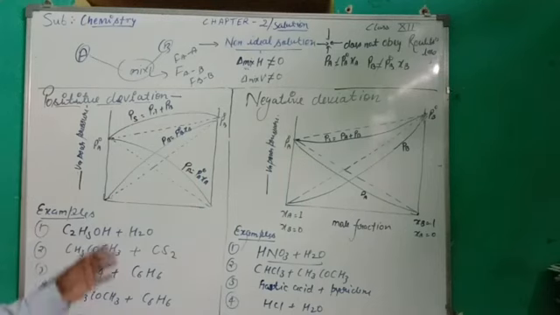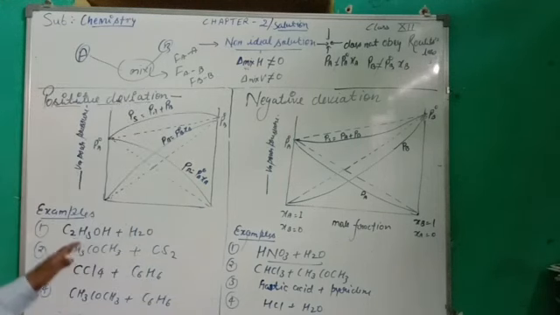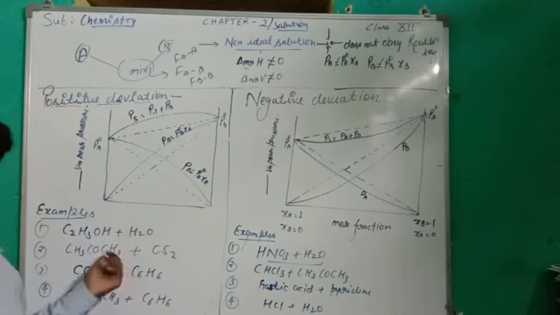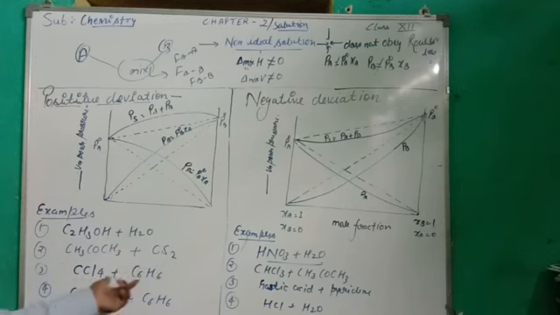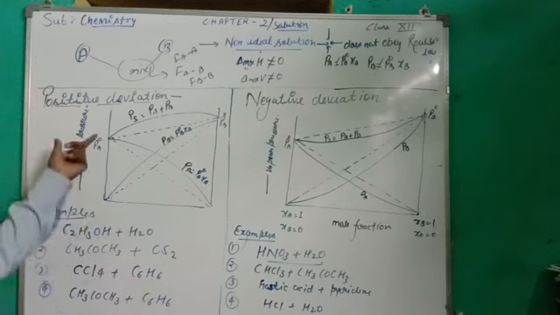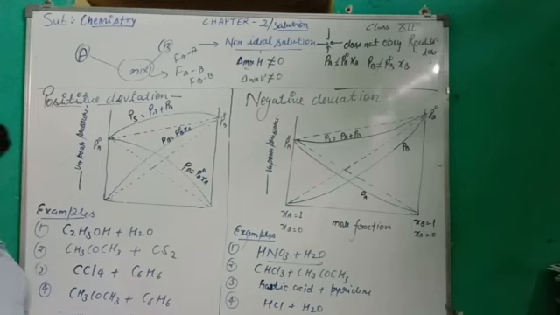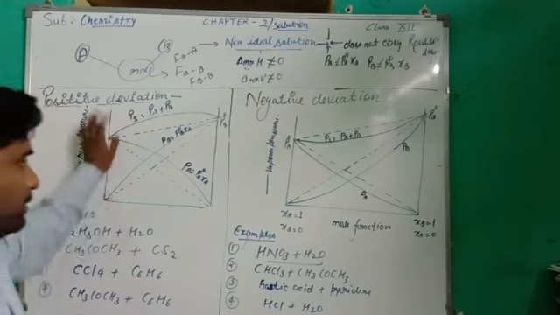Students, these are some examples of positive deviation and negative deviation. First example: ethyl alcohol, C2H5OH, and water. This mixture shows positive deviation. Acetone, CH3COCH3, and carbon disulfide, carbon tetrachloride and benzene, and acetone and benzene mixtures also show positive deviation.